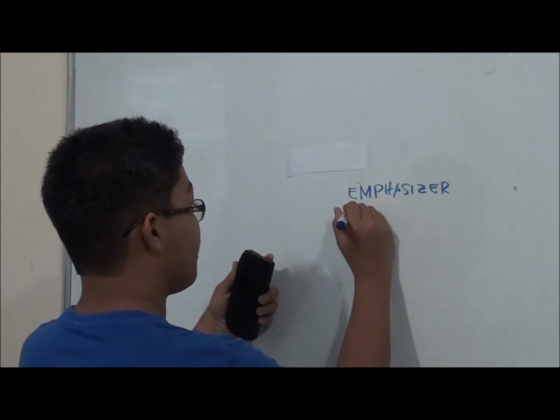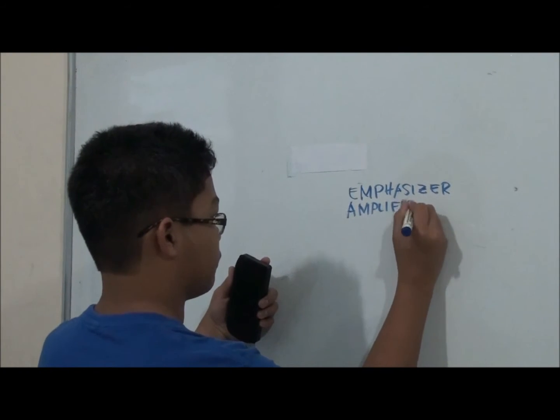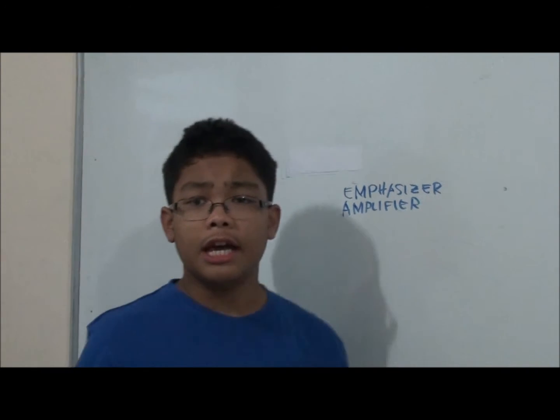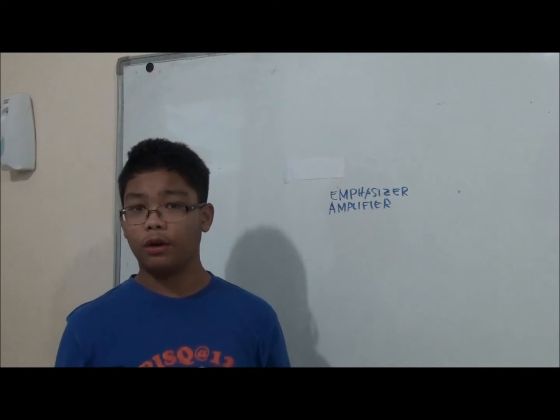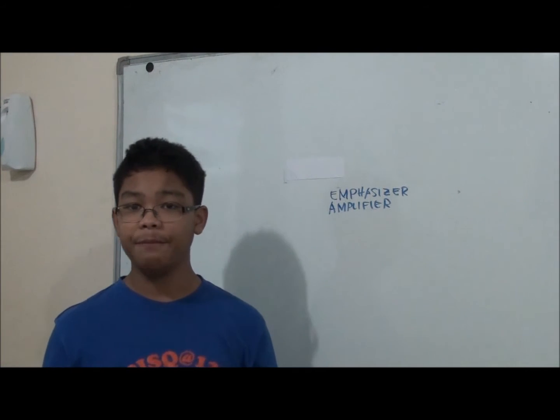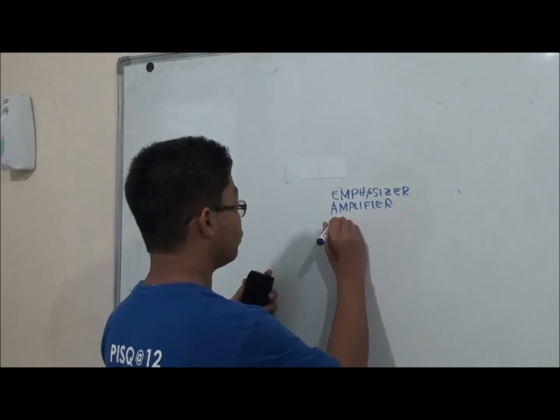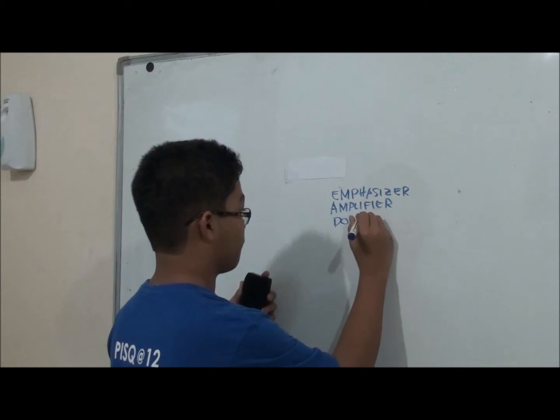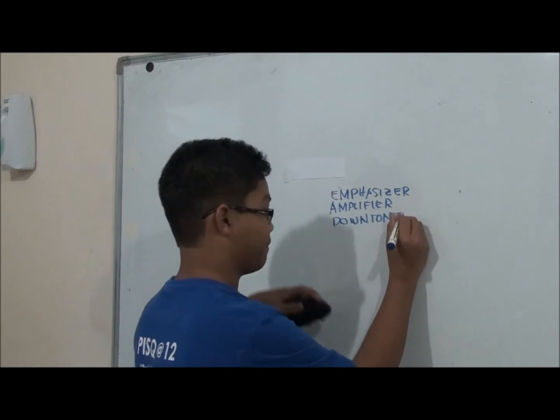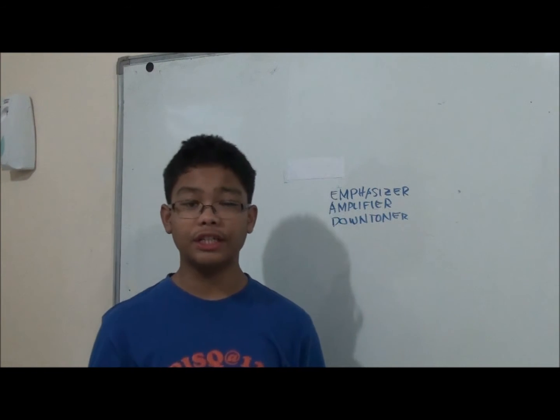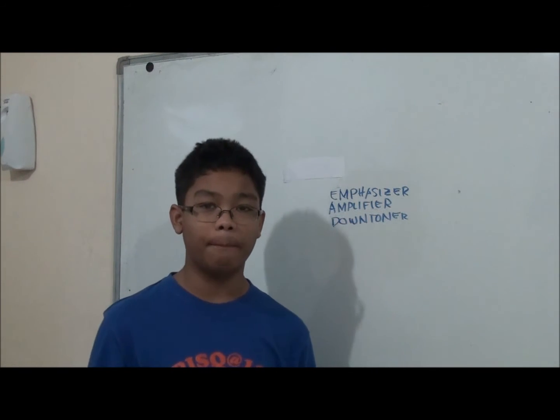Next is amplifier. Amplifier gives complete exaggeration or toning up or toning down the meaning of the word. And lastly, we have the downtoner. For downtoners, it is toning down the feeling of the word or giving the act of humbleness.